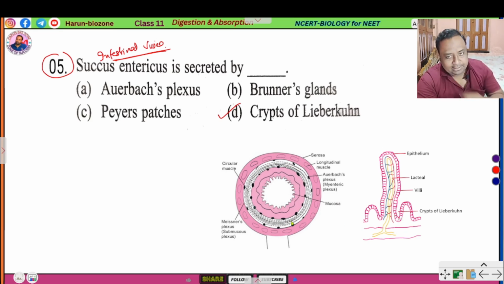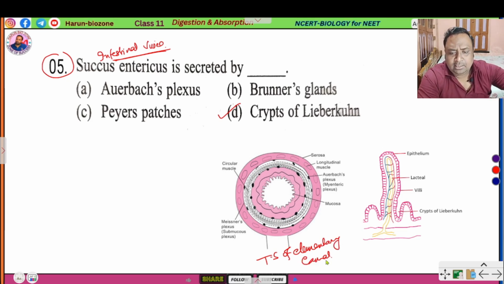This is the transverse section, TS of alimentary canal. So here the four layers are present. The outer layer is called serosa, and then the muscular layer with longitudinal muscles.